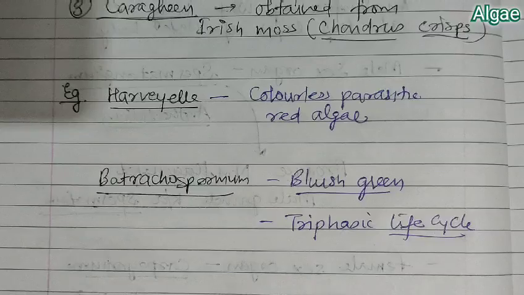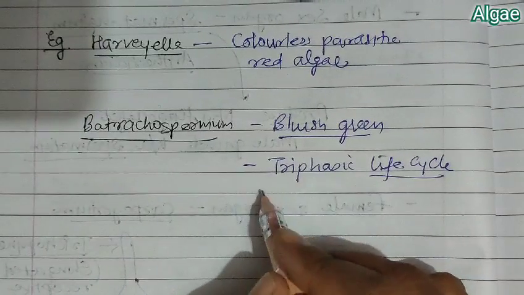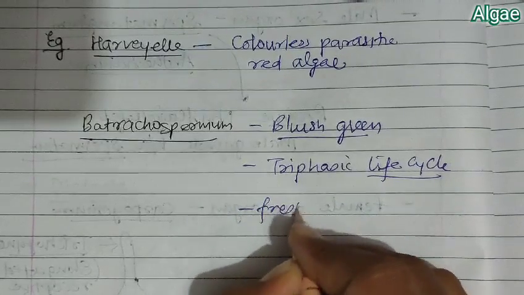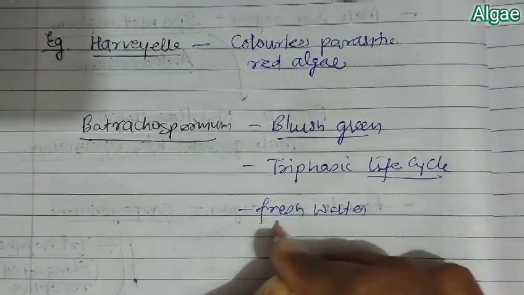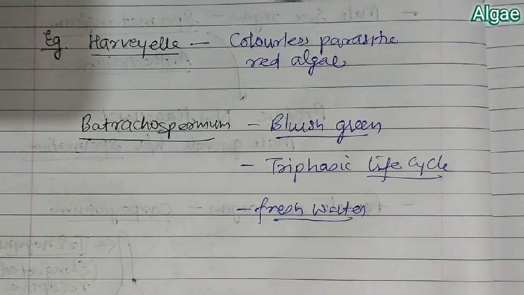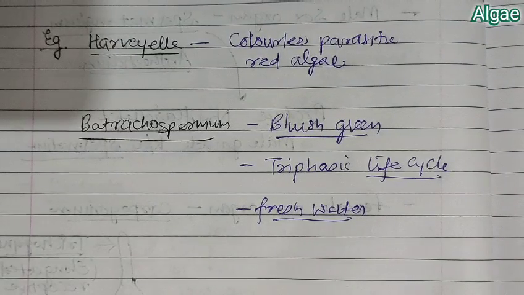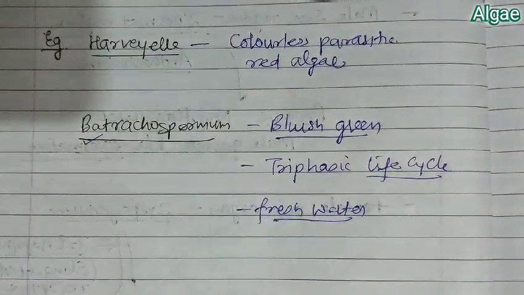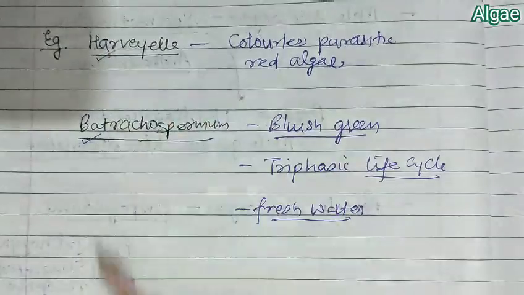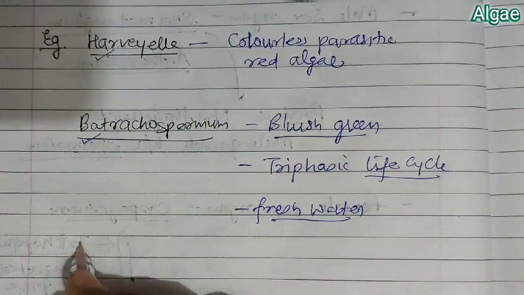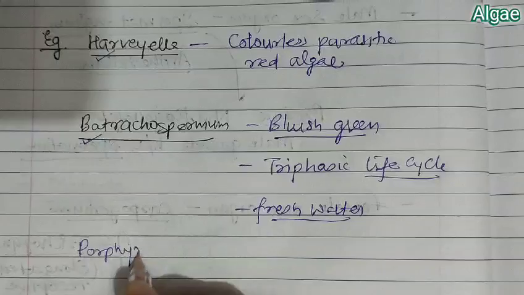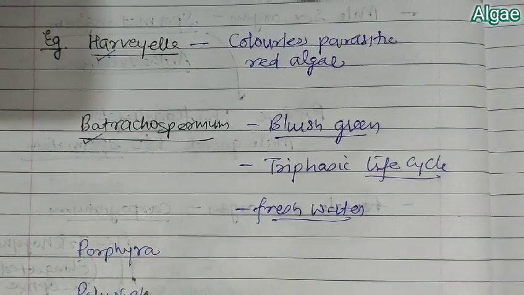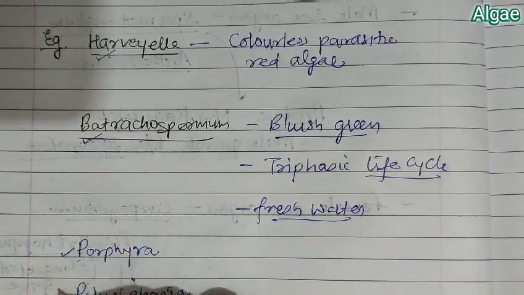These Batrachospermum are purplish blue or bluish green in color. They have a triphasic life cycle. It is bluish green, and it is a freshwater red algae.